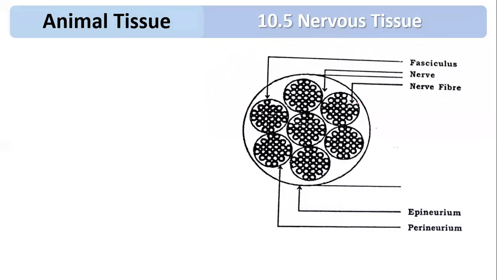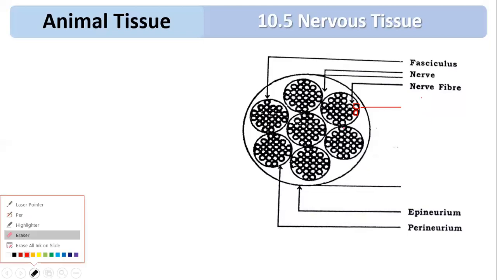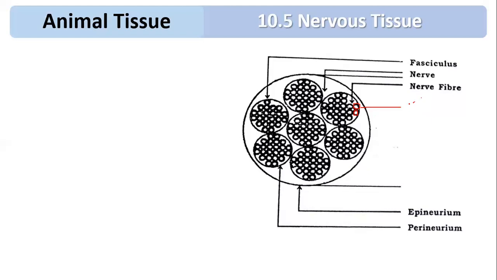Now that single nerve fiber is surrounded by a covering, and that covering is called endoneurium. Each single nerve fiber is surrounded by a covering, and that covering is called the endoneurium. Can you see it in the diagram?